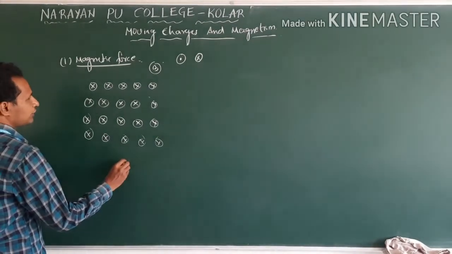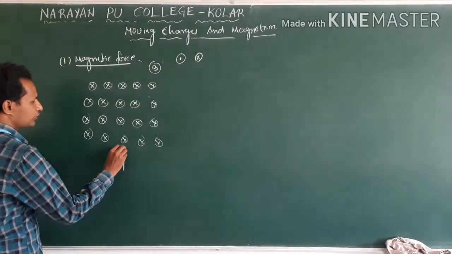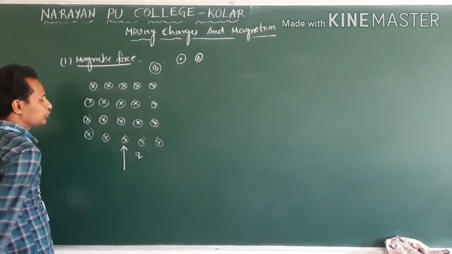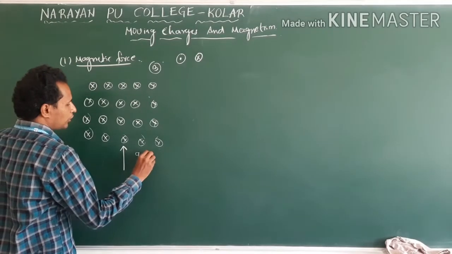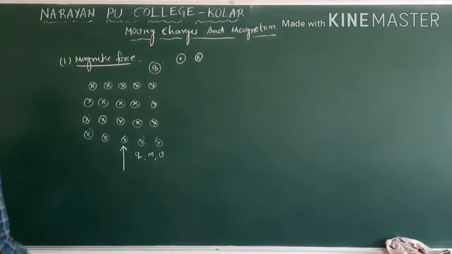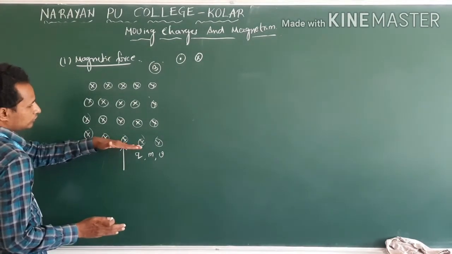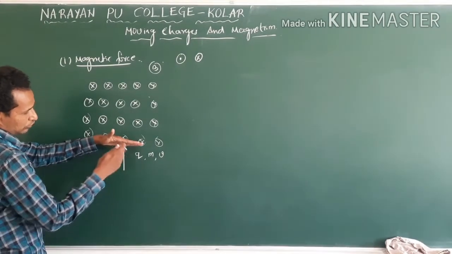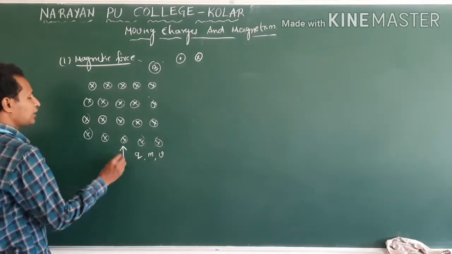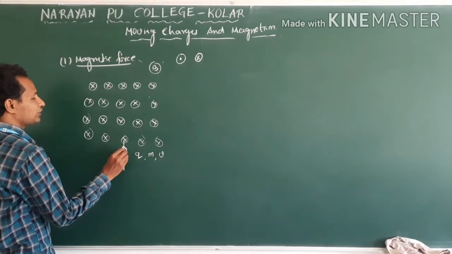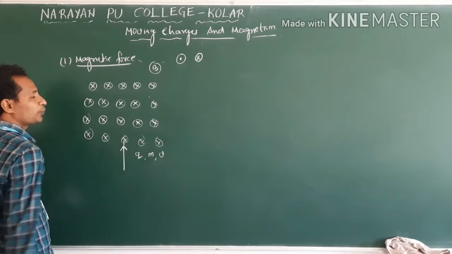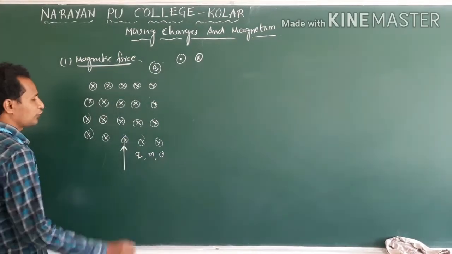Suppose a charged particle enters this region. Let us say the charged particle is Q, the mass of the particle is m, and the velocity is v. Till here, the charged particle is moving in a straight line. As soon as it enters the magnetic field region, it will not follow its original path. It experiences force.